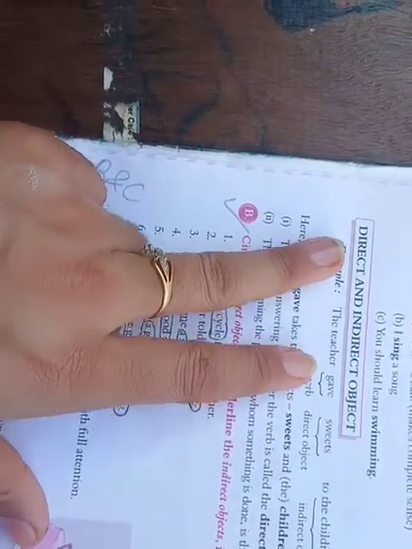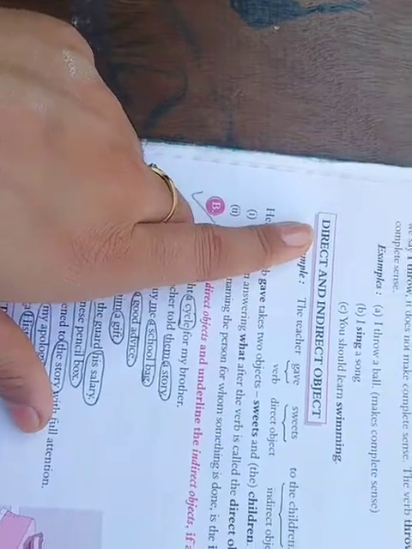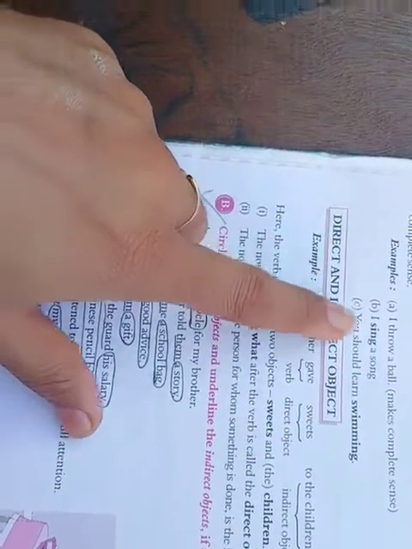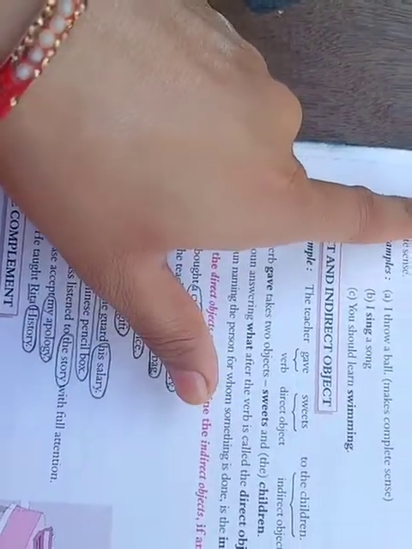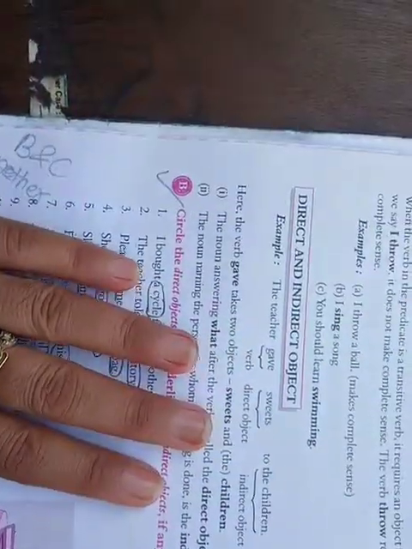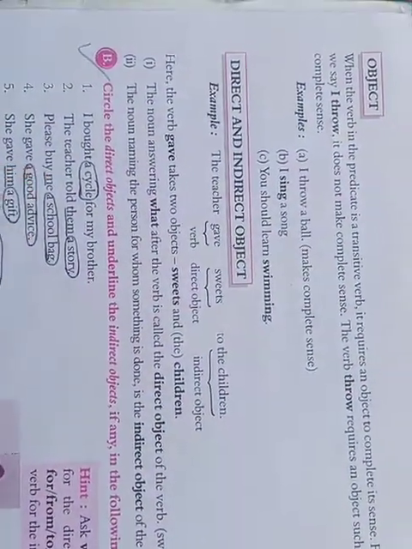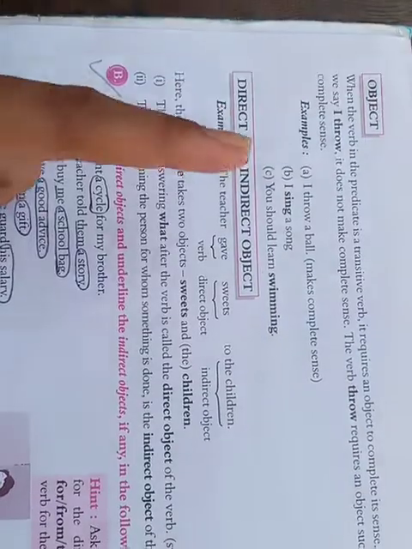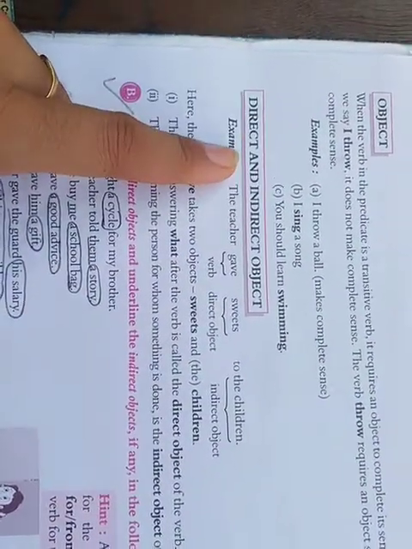Now, how to classify between direct and indirect object? By asking a question with what to the subject, we can get the direct object. Right? As I told you, Neha eats a mango. If I ask, what does Neha eat? And I am getting the answer, a mango. So, a mango is a direct object.